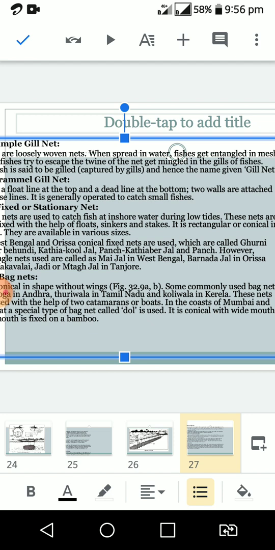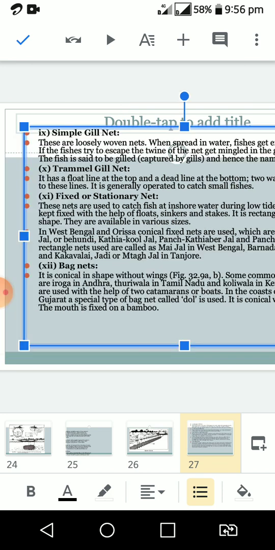The fishes try to escape through the twine of the net and get entangled in the gills. Another type of gill net is the trammel gill net. This trammel gill net is operated only for catching small fish.